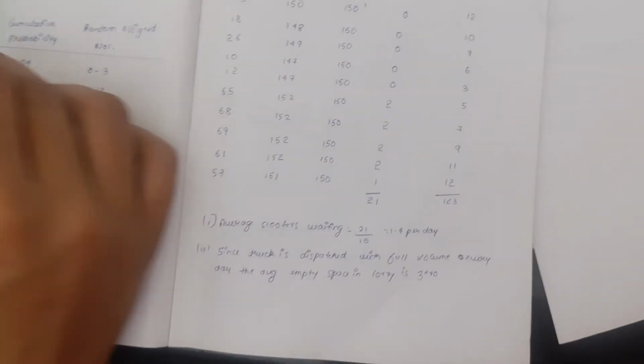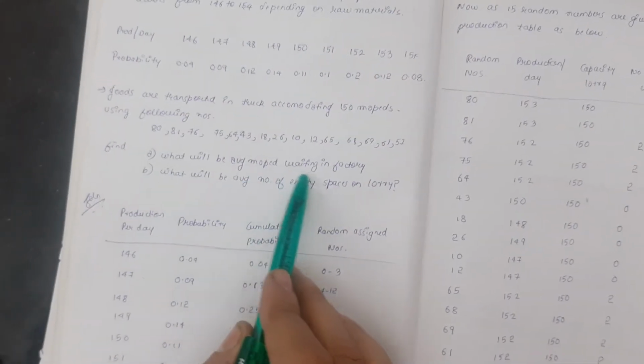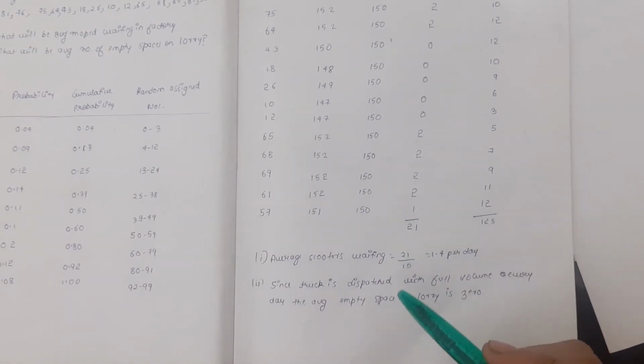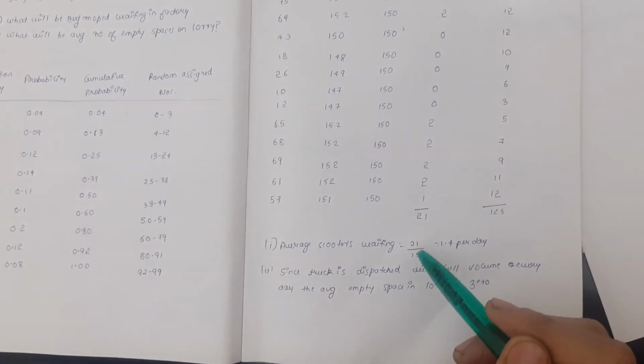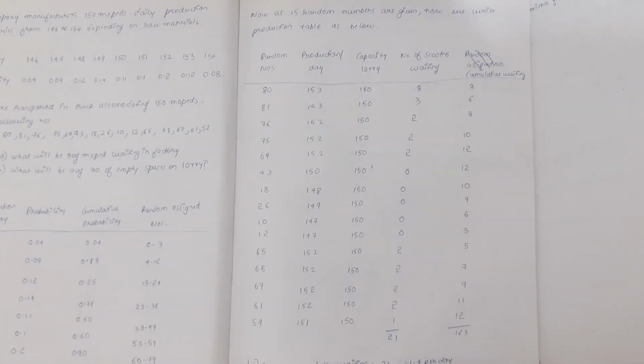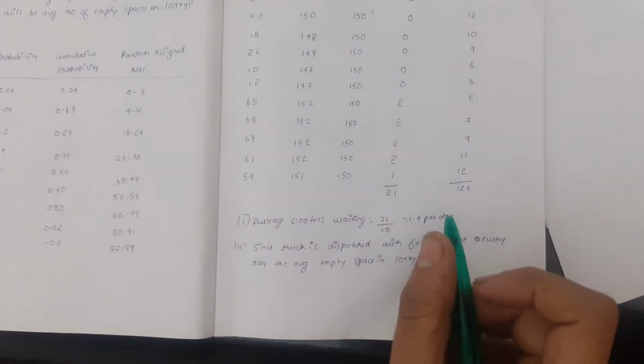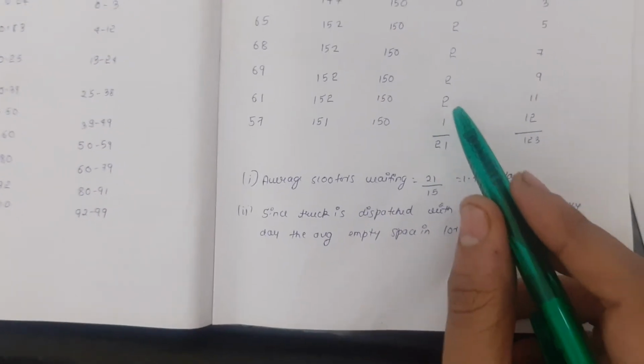In the question we have been asked what will be the average moped waiting in the factory. Here the cumulative number of scooters waiting is 21. We divide 21 by 15, as 15 is the total number of random numbers. By this we get 1.4 scooters averagely waiting in the factory.